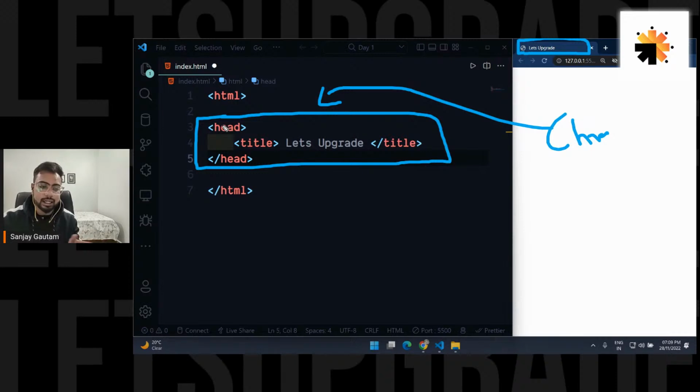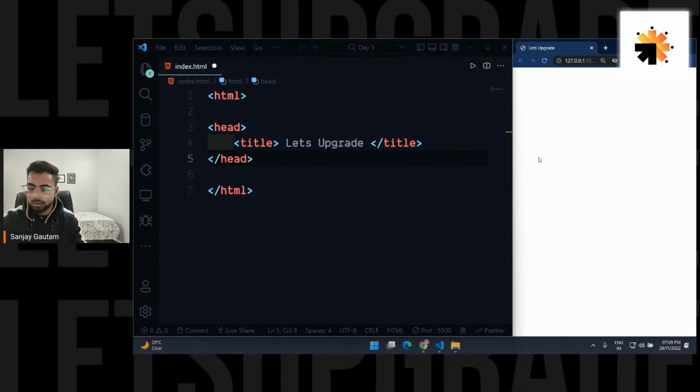Before doing anything else, it's going to read your head tag. So if you have any important information about your website, like what the title of the website is, what data you're going to put inside this website, and some more information, you can put this information here. We are going to put some information, but let's move to the body part first.